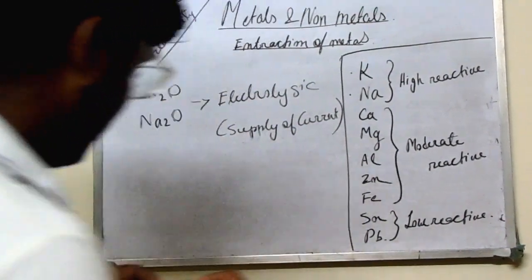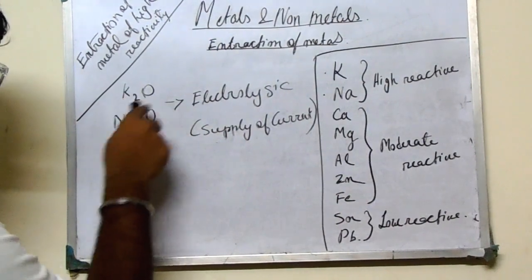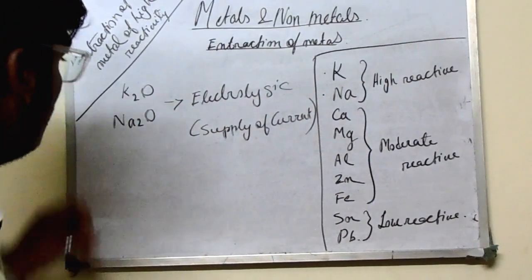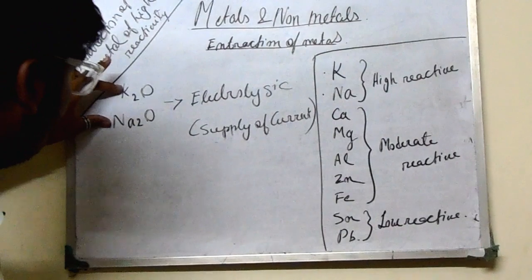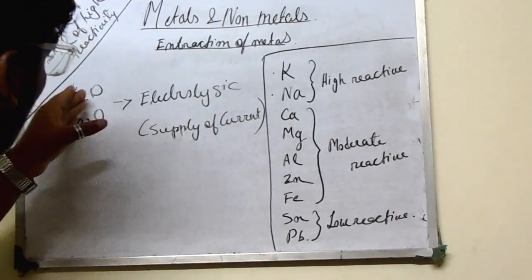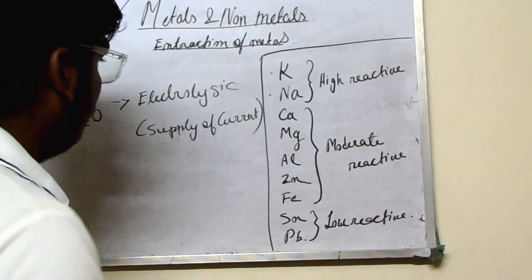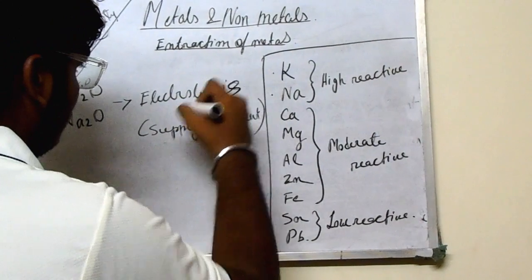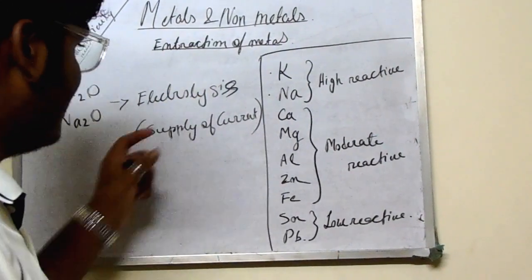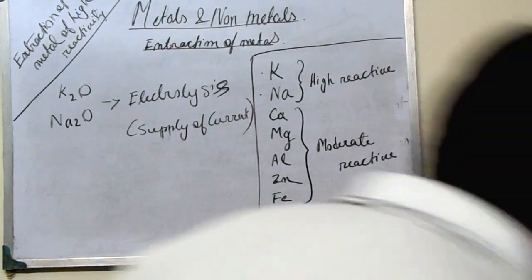Okay, and now what is this process? Please note it down. First process is for K2O and Na2O. We get these two compounds in their oxide forms, and they are separated from the oxygen only in the process of electrolysis. Electrolysis process, that is the supply of current. Now how is electrolysis performed?